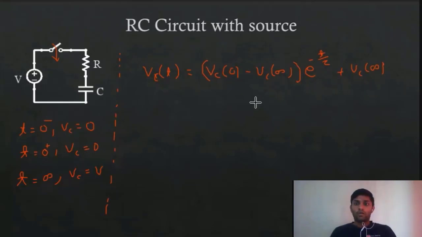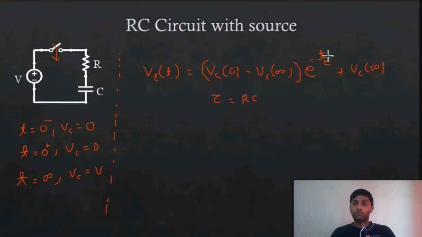Okay, so I hope you can understand. The only difference is the tau, because now the circuit has changed. Now the tau of this equation is given by RC, or you can say C times R. The time constant is given by RC. The only change over here is this much.